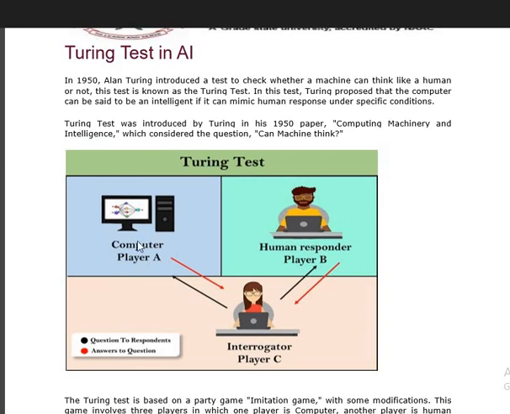In one portion of that, we have been allotted player 1, which is a computational device, like a computer system. We have one more portion, player B, who will be the human responder. Also the interrogator, player C, belongs to the human family only.